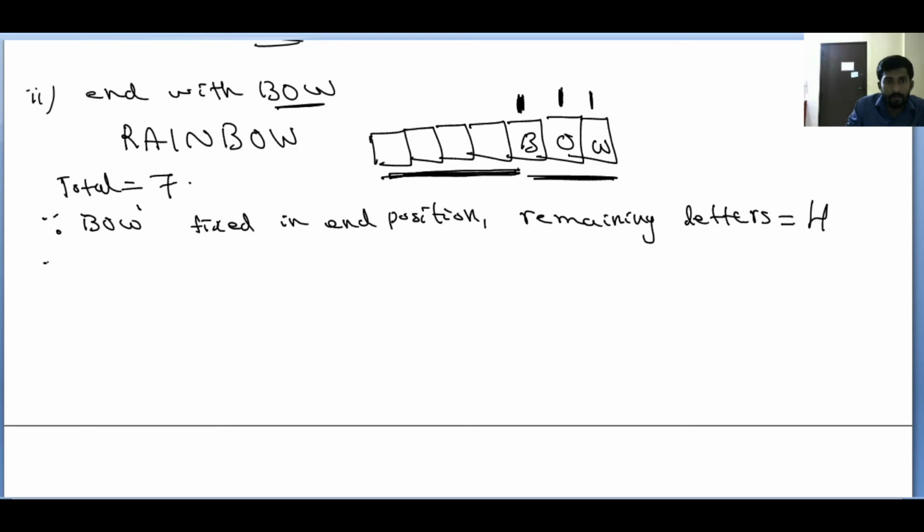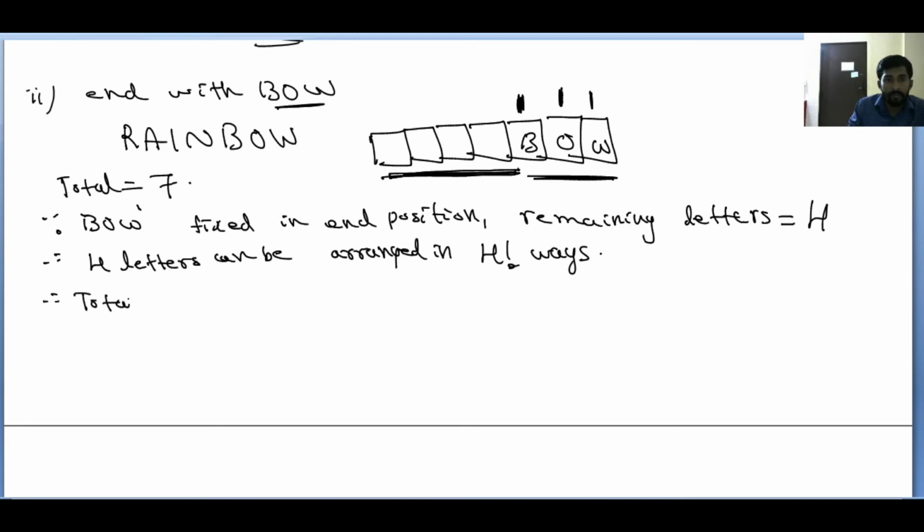So 4 letters can be arranged in how many ways? We know it's equal to 4 factorial ways. So write the conclusion. Therefore, total words you can make is equal to 4 factorial.